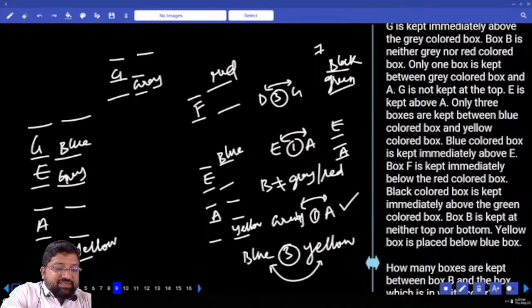So how many boxes did I cover? 6 boxes. Now you can fix G and D. I can fix G and D. Can I go for D above G? No. It should be below.